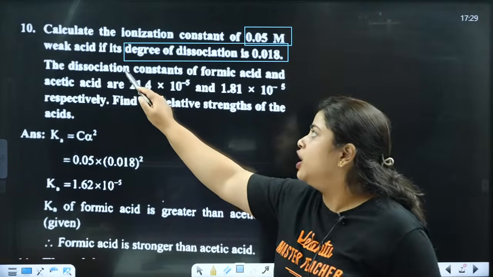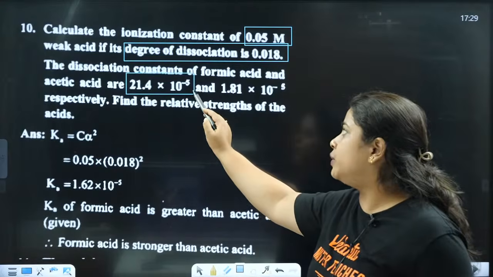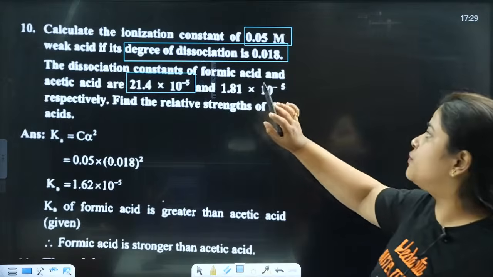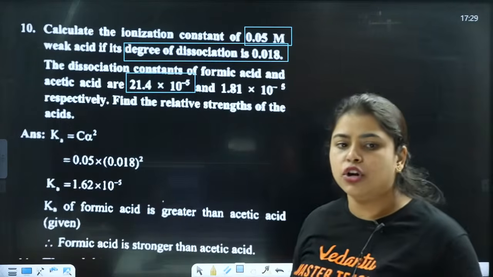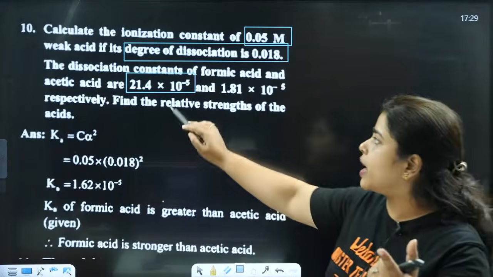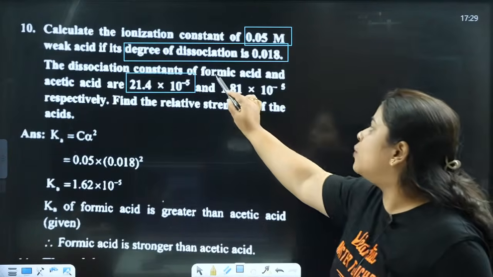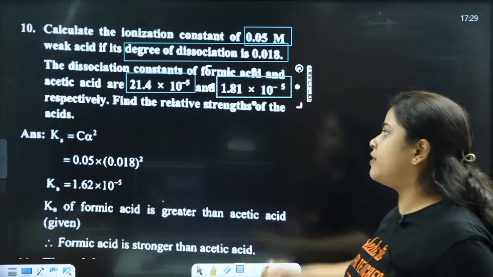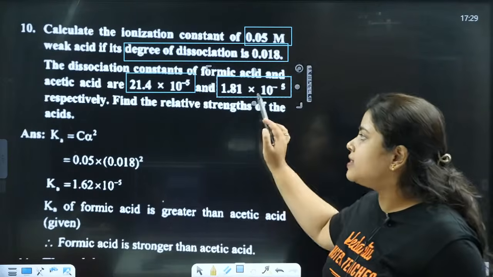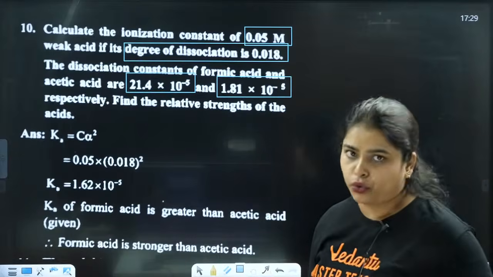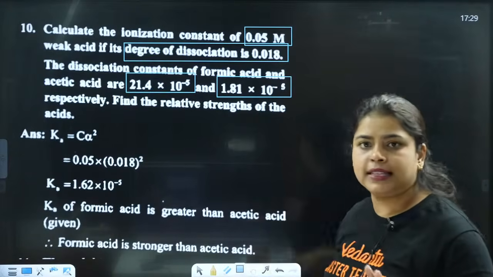So the dissociation constant of formic acid and acetic acid, how much will it be? 21.4 into 10 raised to minus 5 and 1.81 into 10 raised to minus 5. ಫಾರ್ಮಿಕ್ ಆಸಿಡ್ ಮತ್ತು ಅಸಿಟಿಕ್ ಆಸಿಡ್ ಗೆ dissociation constant ಕೊಟ್ಟಿದ್ದಾರೆ. So acetic acid 1.81 ಮತ್ತೆ formic acid 21.4. Clear? ಇವೆಲ್ಲ given things ತಿಳಿತಾ?